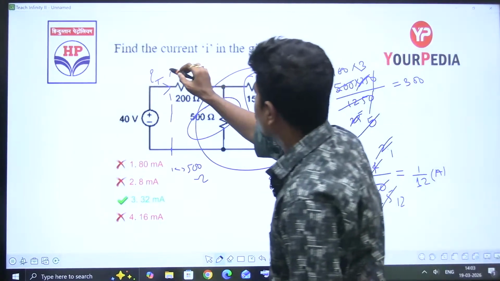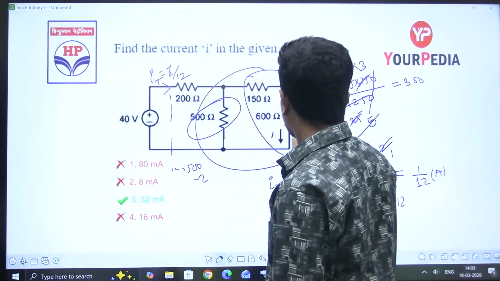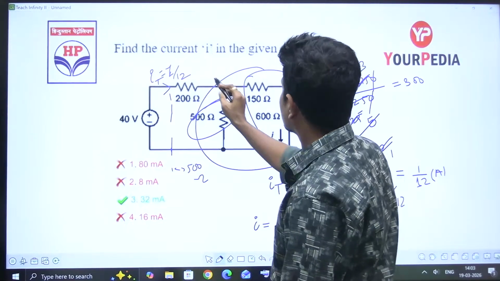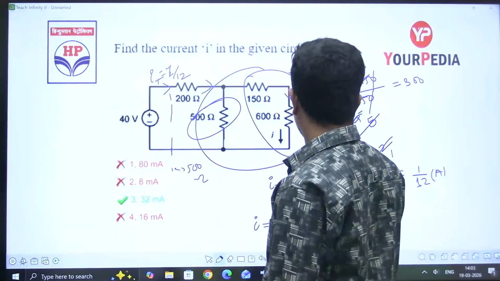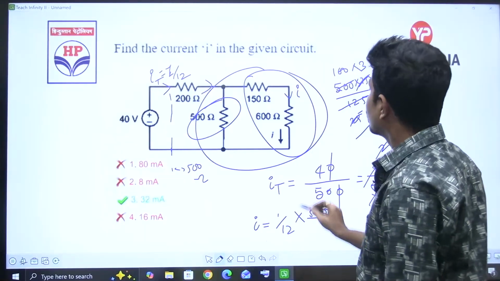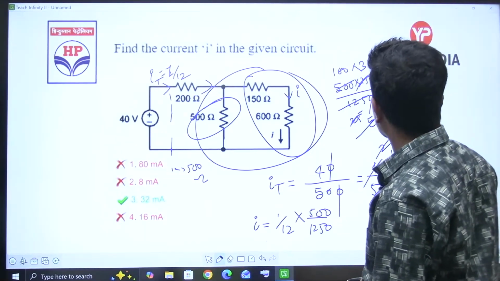This total current IT is equal to 1 divided by 12 amperes. Now apply current division for this I: 1 by 12 into the opposite, 500, divided by 500 plus this 750, which is 1250.